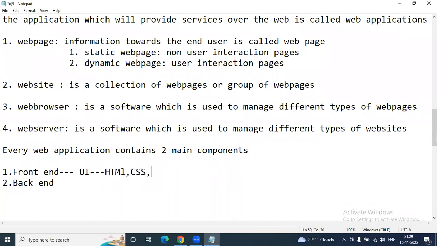What are these UI technologies? HTML, CSS, JavaScript, jQuery, then what? Bootstrap. These are all front-end technologies, sir.